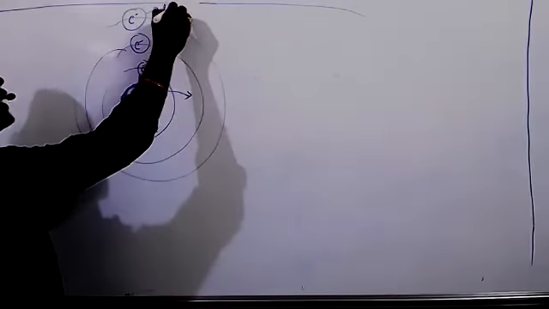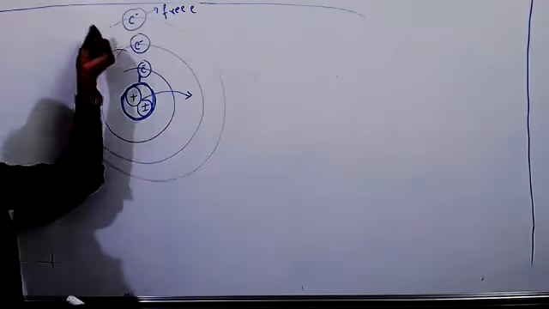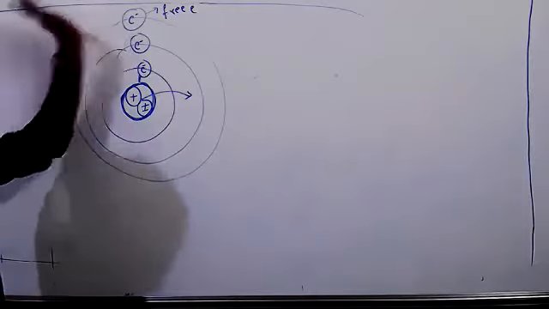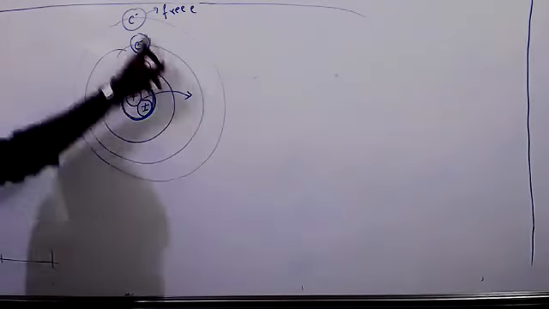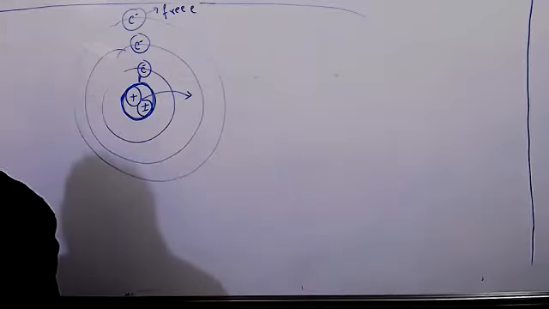It can move freely between particles. This electron can move very freely if we give it a small amount of energy. If you give a small amount of energy to this, it will come out. These electrons are called free electrons. These electrons are called bounded electrons.